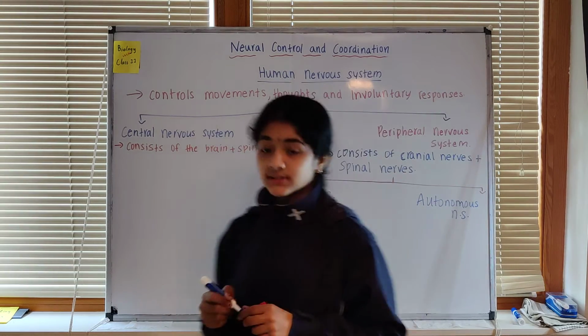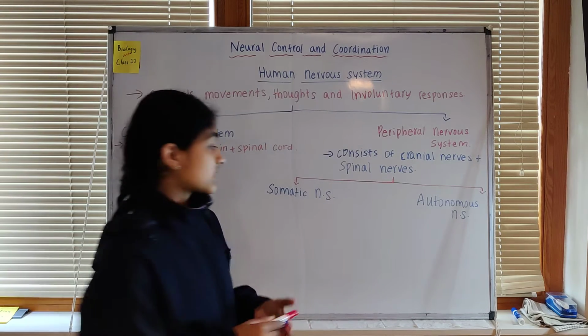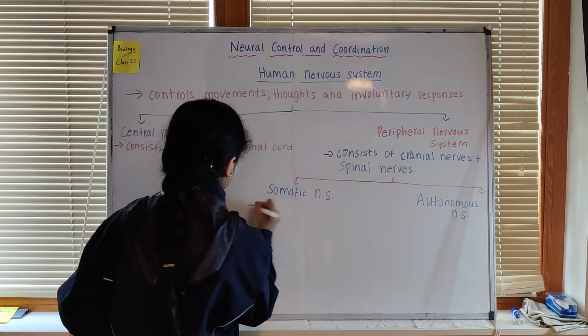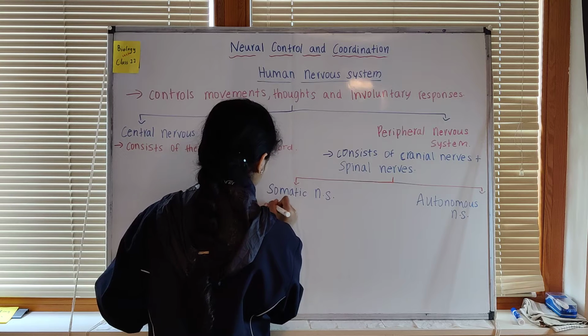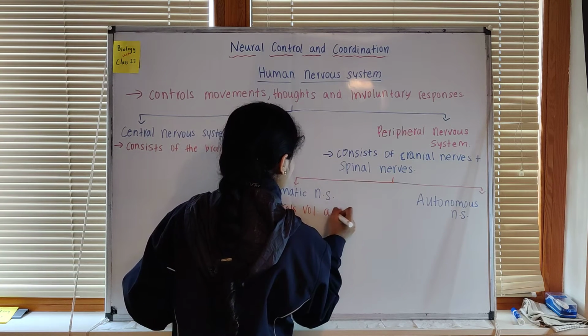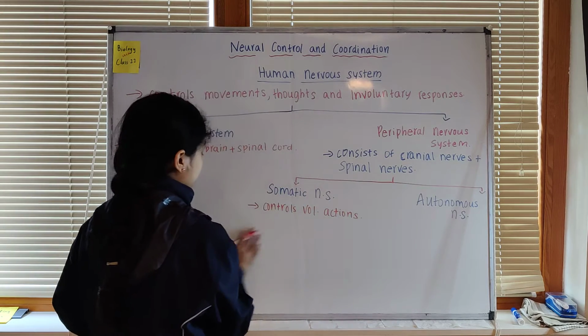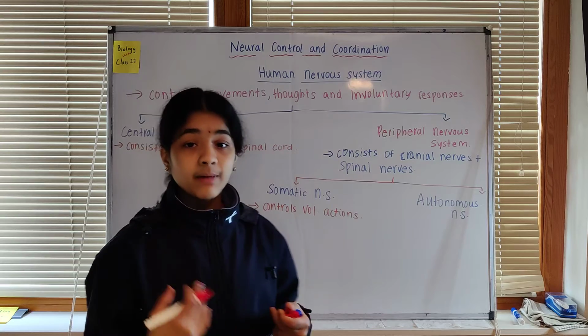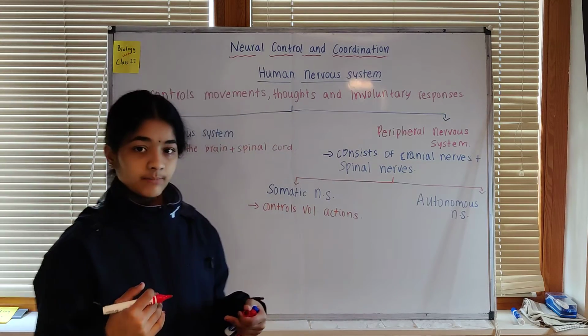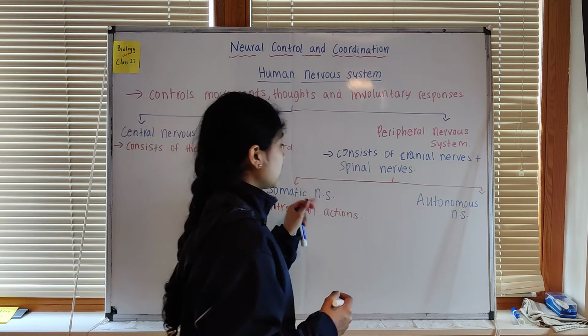The somatic nervous system is the type of peripheral nervous system which controls voluntary actions. Voluntary actions are the actions that can be controlled by our will, so they are under our will. These are all controlled by the somatic nervous system.